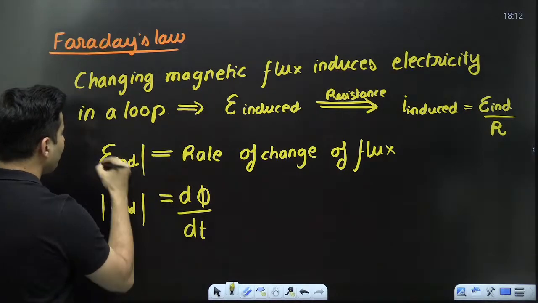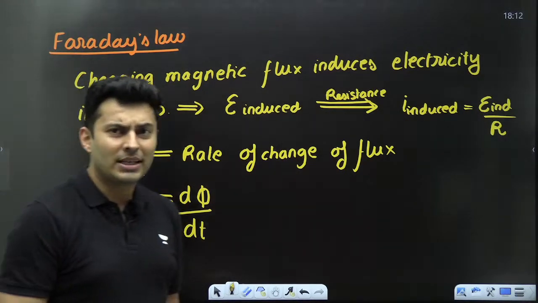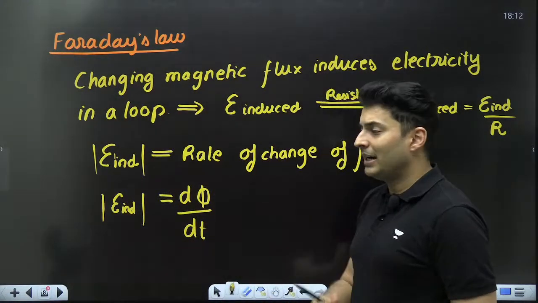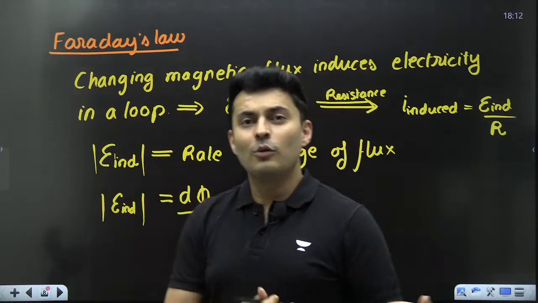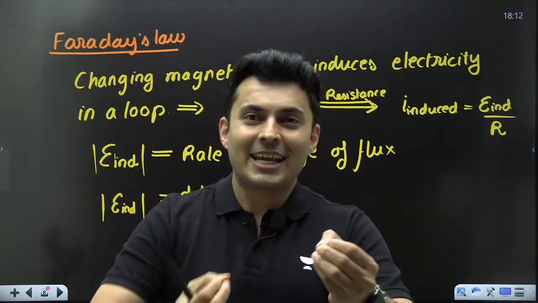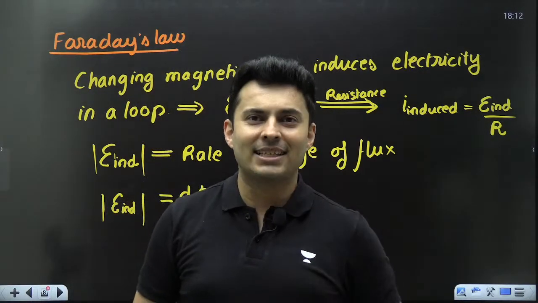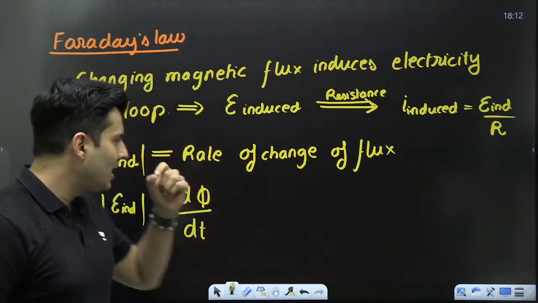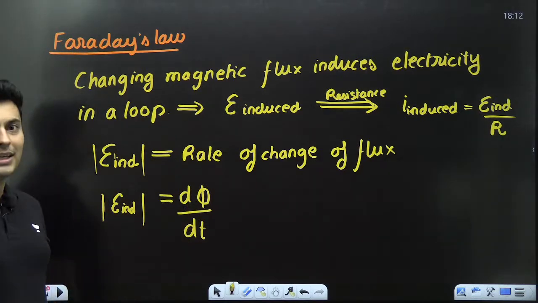Later on we will check the sign using Lenz's law. For now just remember the magnitude is d phi by dt, the derivative of the flux with respect to time. Just like rate of change of velocity gives you acceleration, and rate of change of position gives you velocity, like that only rate of change of flux gives you EMF.